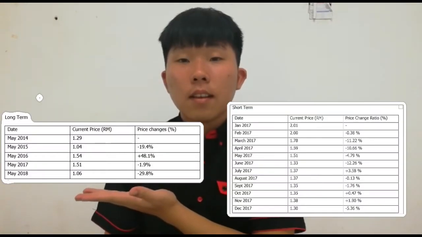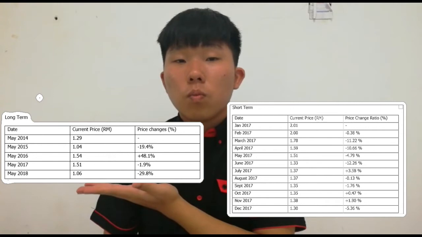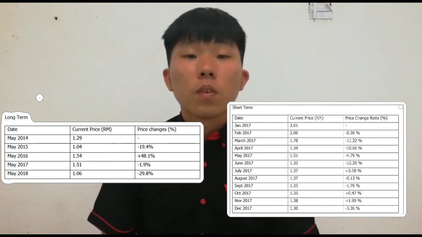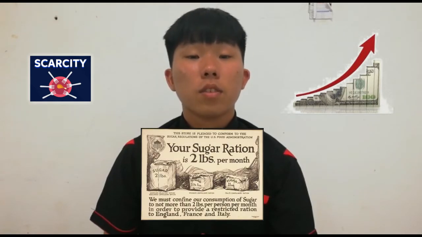And here we show the data of long term and short term. Wherever resources are particularly scarce, demand exceeds supply and prices are driven up. The effect of such a price rise is to discourage demand and conserve resources. The greater the scarcity, the higher the price and the more the resource is rationed.